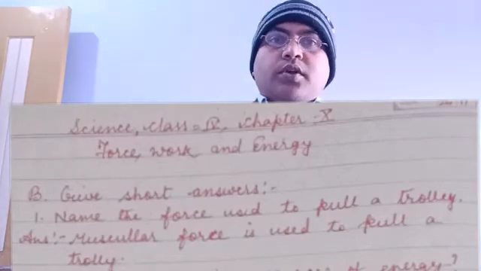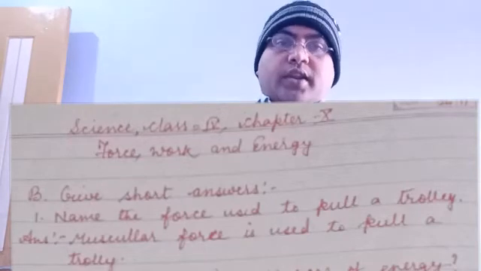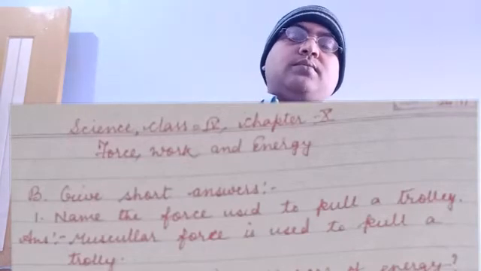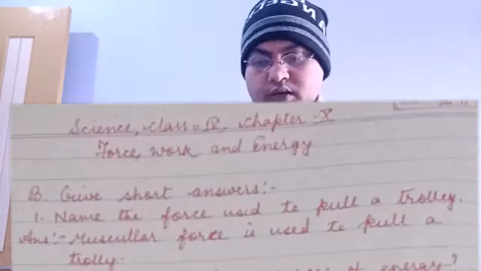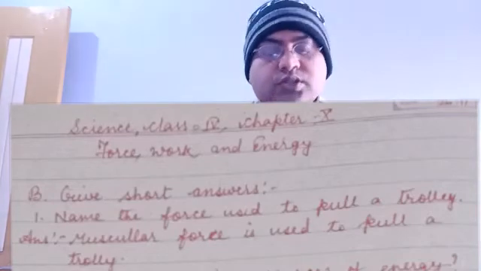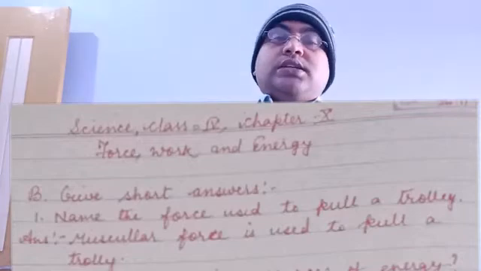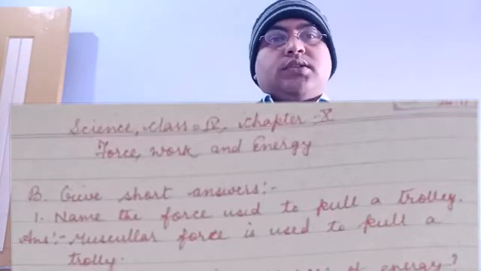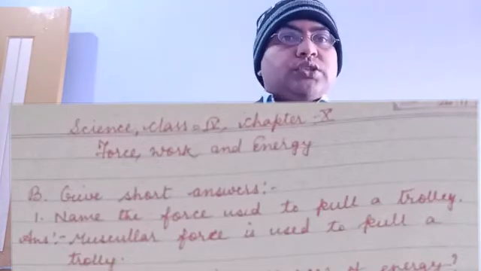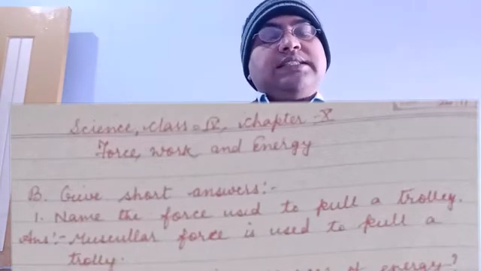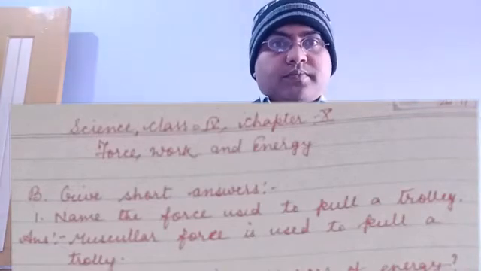Now comes question number 2. What are the various sources of energy? Means we get energy from which type of sources? So the different sources of energy are sun, wind, water, atomic energy, geothermal energy. These are the various sources of energy.